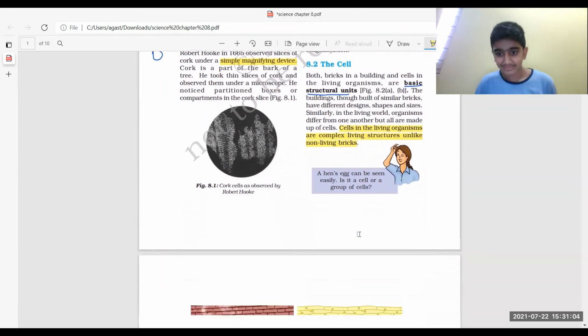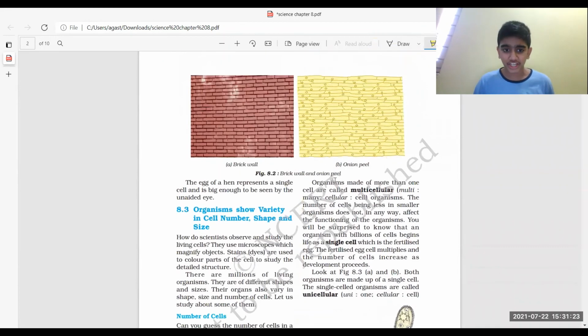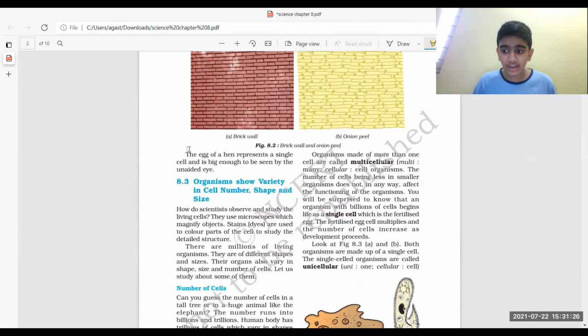No. So yeah, next thing, guys. Mostly cells are not seen by our naked eyes and they're microscopic. But actually, a hen's egg can be seen with our naked eyes. This is just a fact, and you can study this for your exam. Might be 80% you may get it as a subjective question. So guys, next, the egg of a hen represents a single cell. We know it, and it is big enough to be seen by the unaided eye. I think you've understood this.